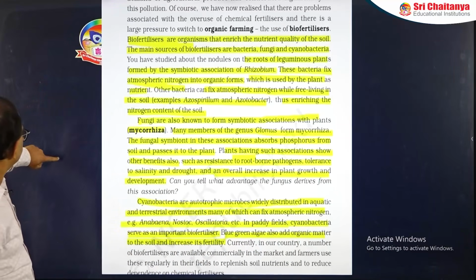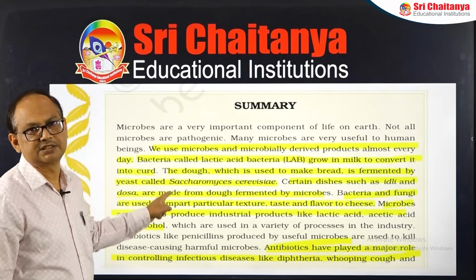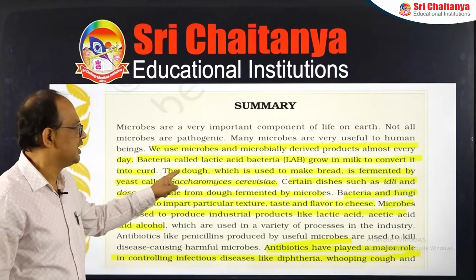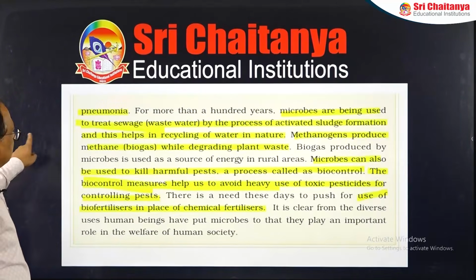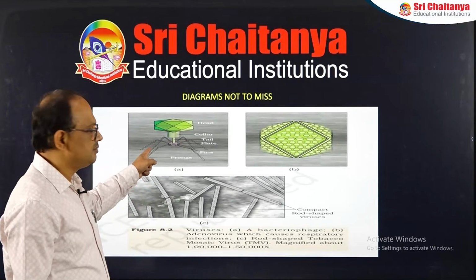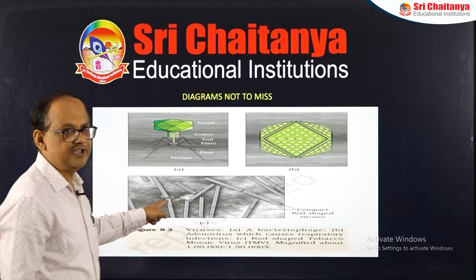Now we can see certain important things, that is the summary, not to be missed. Very important. Questions are framed from here. This is the summary part, you can see. Next, the important diagrams: bacteriophage, adenovirus, TMV.